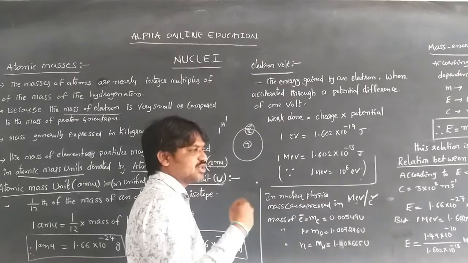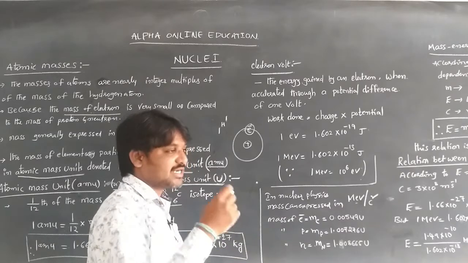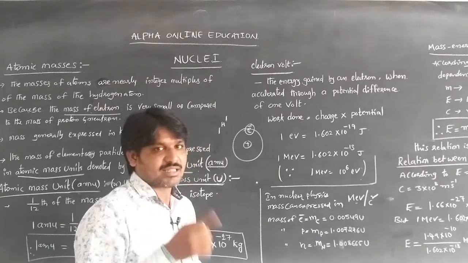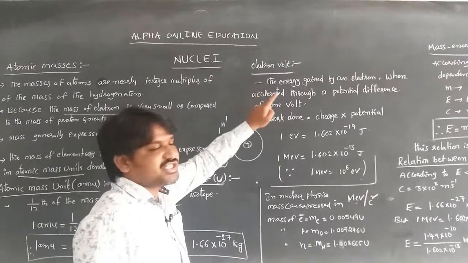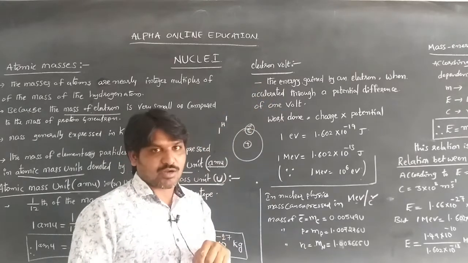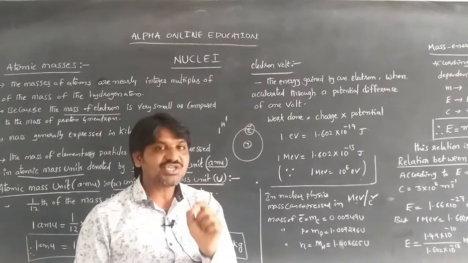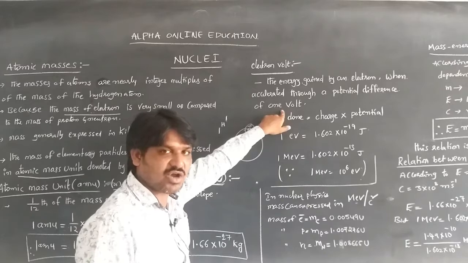That potential absorbed by the electron is considered the excitation potential. If that potential is equal to 1 volt, then that will be the electron volt.